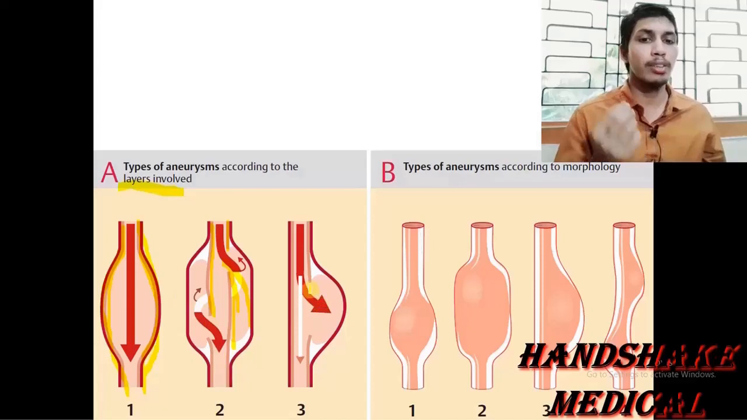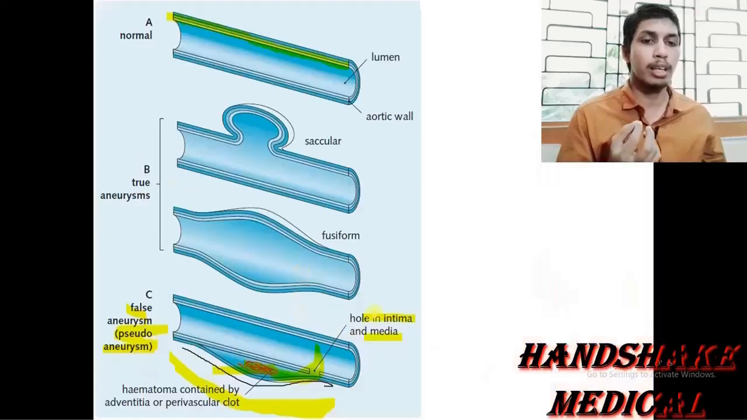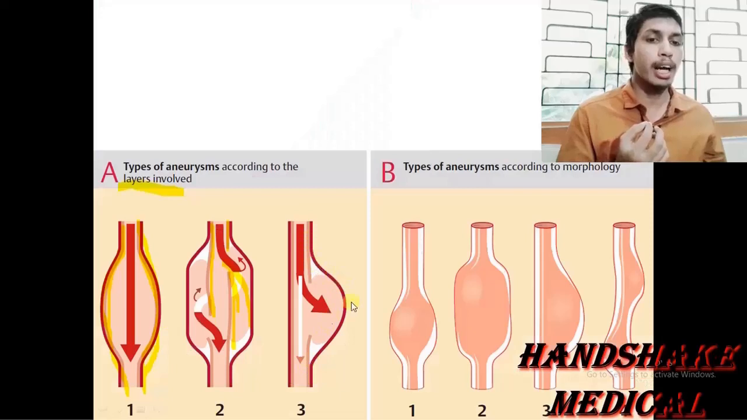Third one is the false type of aneurysm. We have discussed that in the false type of aneurysm, there is a hole or breach in the intima and media both. So blood is limited by the tunica adventitia only, and the tunica intima and the tunica media are being breached, and there is a formation of the hematoma, that is a blood filled space created, or the perivascular clot here.